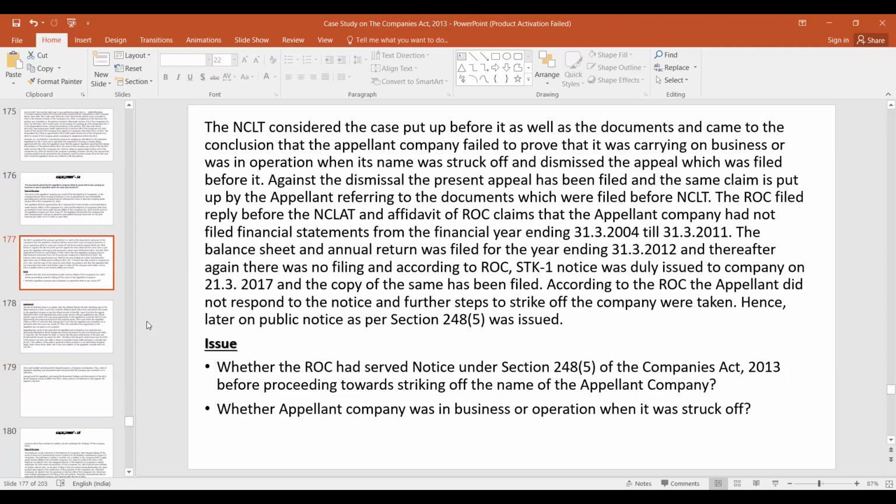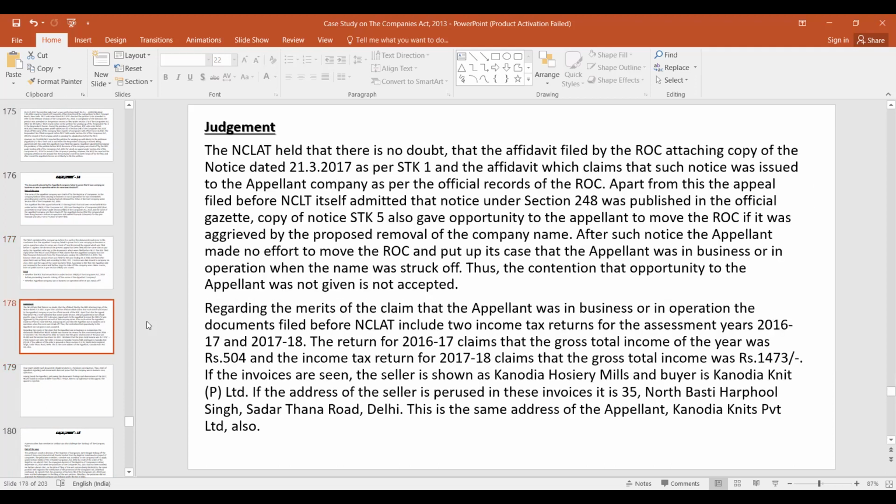The issue was whether the ROC had served notice under section 248(5) of the Companies Act before proceeding towards striking off, and whether the appellant company was in business or operation or not. So this matter went before NCLT because the name was struck off. NCLT held there is no doubt that the affidavit filed by the ROC attaching a copy of the notice as per STK 1, and the affidavit which claims that such notice was issued to the appellant company as per the official records of ROC.